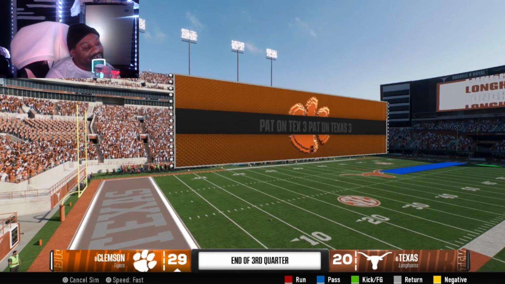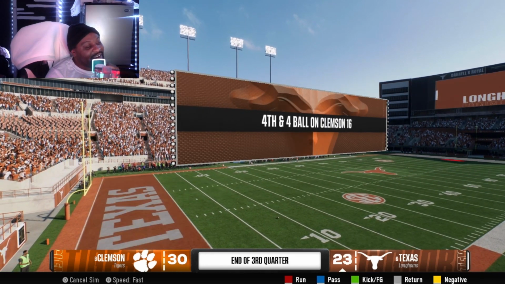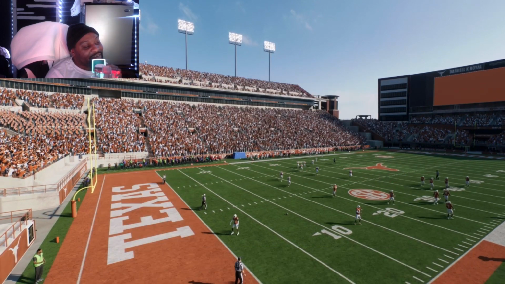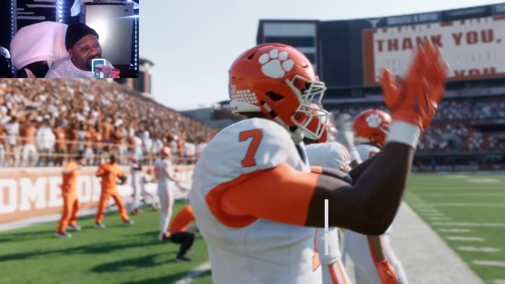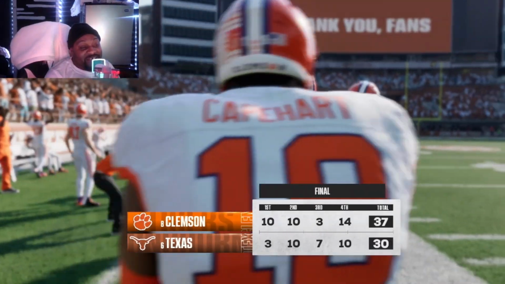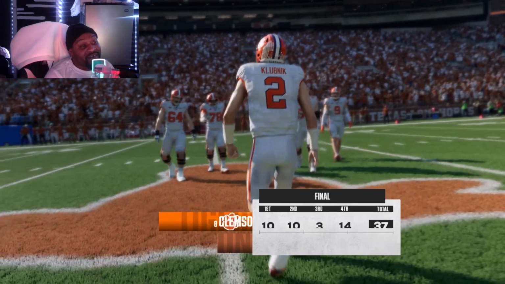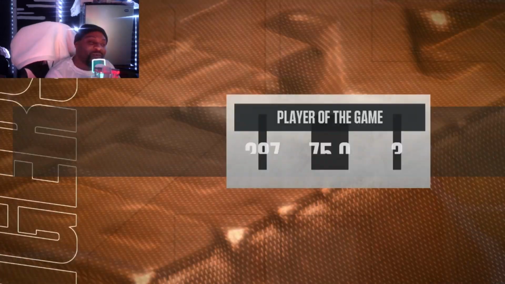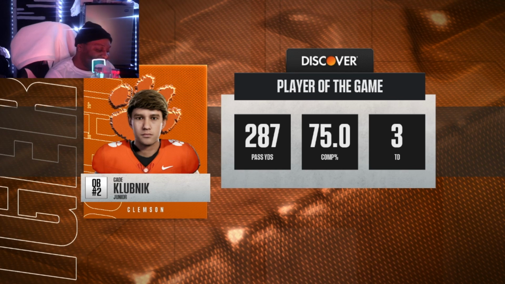Oh, Clemson up 10, and then they finally take it to 3. It's a 10-point game. Texas trying to fight back, but Clemson just keeps scoring and keeping them away, and they beat them by 7, 37. This was a shocker to me because I was like, I don't think Texas is gonna lose to Clemson, not in the first round. It easily could happen.